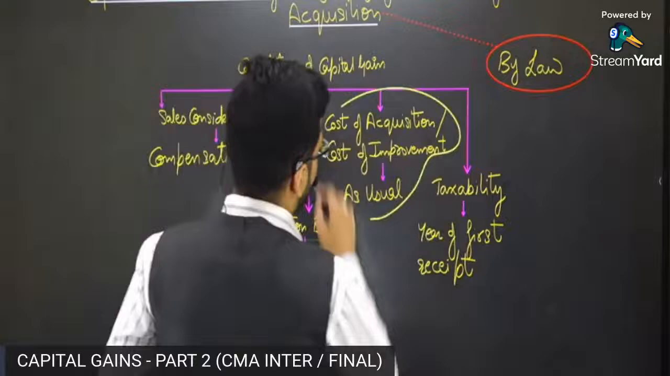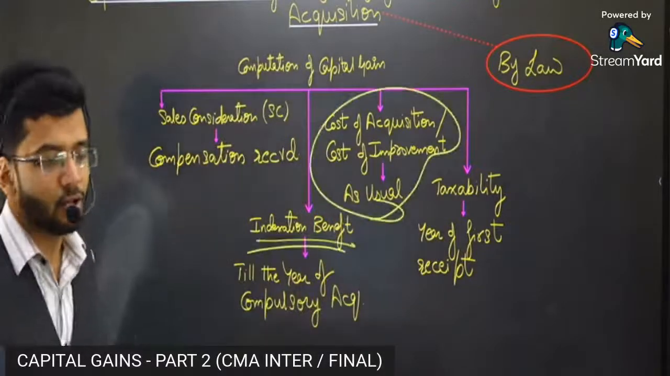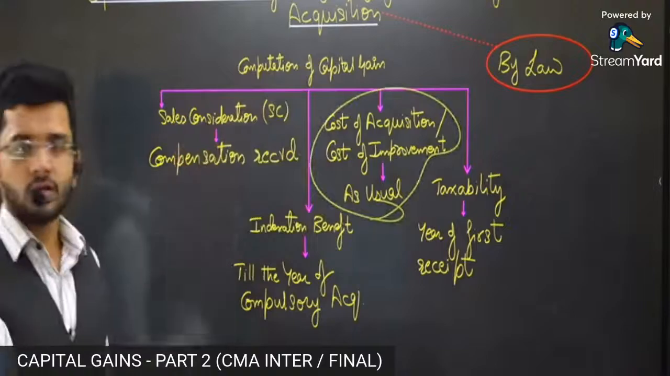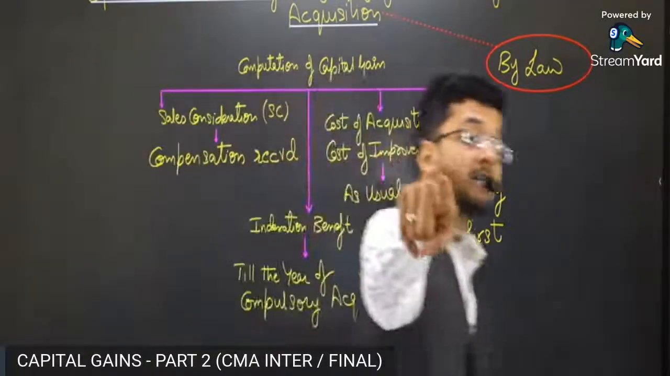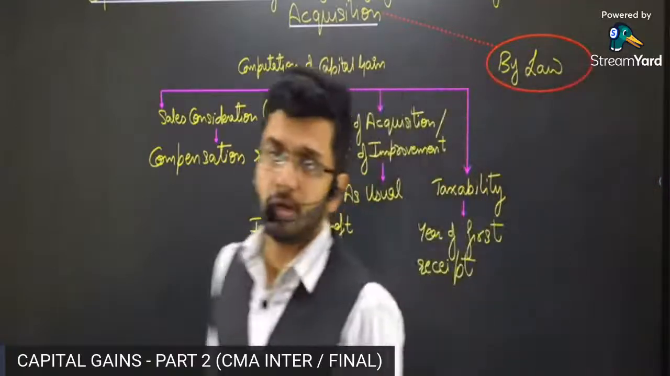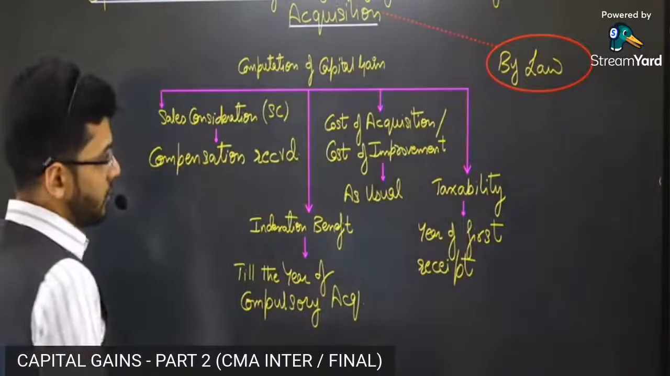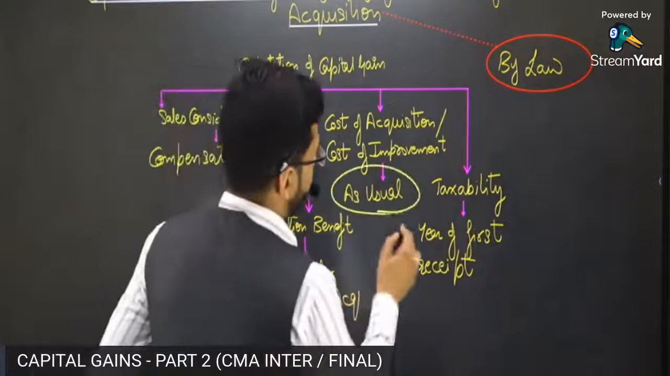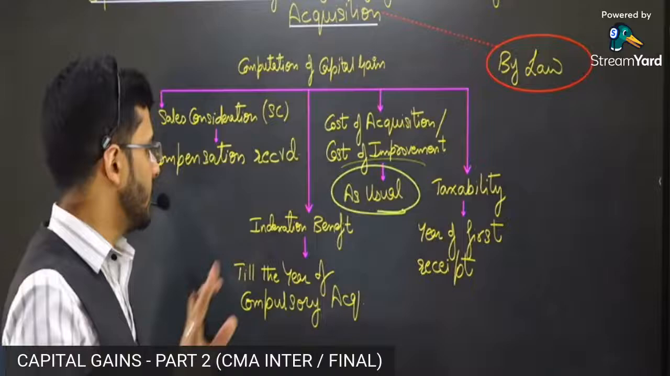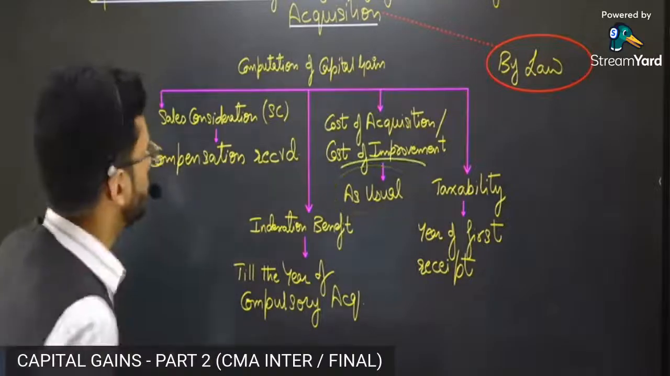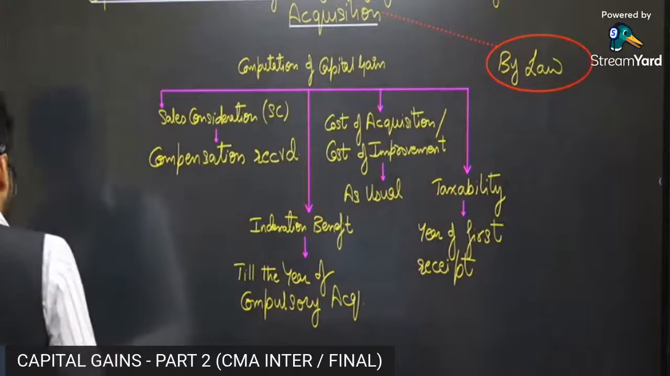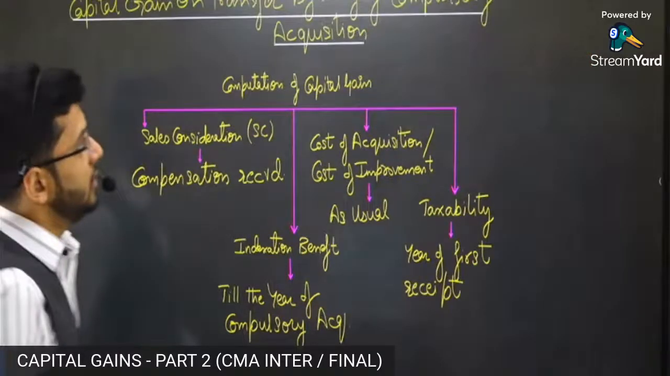Then what will be the cost of acquisition and cost of improvement? It will be as usual. It will be computed based on whatever your cost of acquisition was when you had acquired this property before transferring it to the government of India. That particular year will be the cost of acquisition year. Indexation benefit will be available to you, and whatever other benefits are usually available to you. This is transfer by way of compulsory acquisition of land.